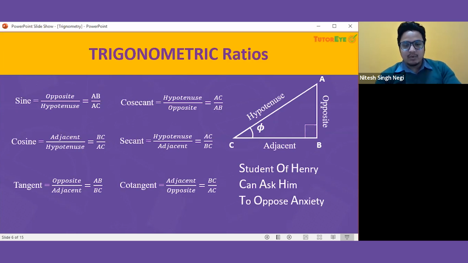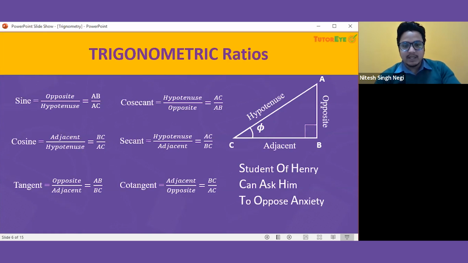So we just have to take the first letter of every word. The first three letters are S, O and H. S stands for sine, O stands for opposite, and H stands for hypotenuse. So it is easily learned that sine is opposite over hypotenuse.